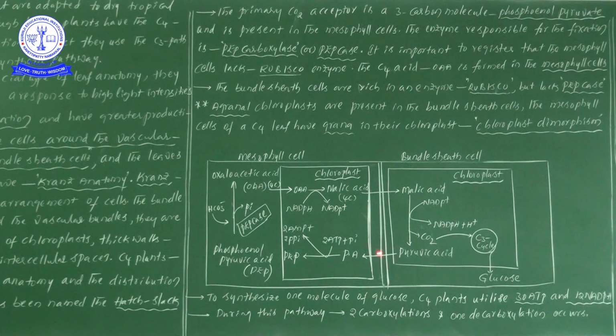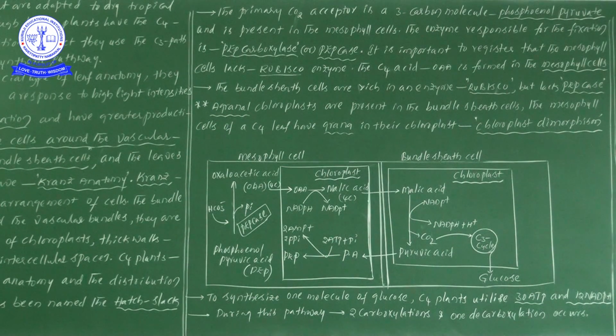When this particular process takes place, in the C4 cycle alone 2 molecules of ATP are utilized for 1 cycle. To produce one glucose molecule, this cycle should be cycled 6 times. So in the C4 cycle alone, how many ATP molecules will be consumed? One time, 2 ATPs are consumed. So 6 times means 6 into 2, 12 molecules of ATP will be consumed.